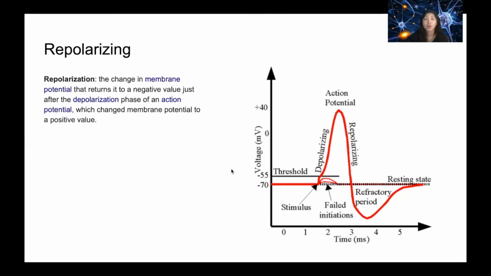On the other hand, we're going to talk about repolarization. Now we're going back to that action potential. So repolarization is basically returning to that negative charge. So you can see here, we have a resting state. Depolarization, that's going to create that positive charge. And then repolarization is it's going to go back to the negative charge, and then eventually it's going to go back to a resting state. So that's basically what repolarization is.